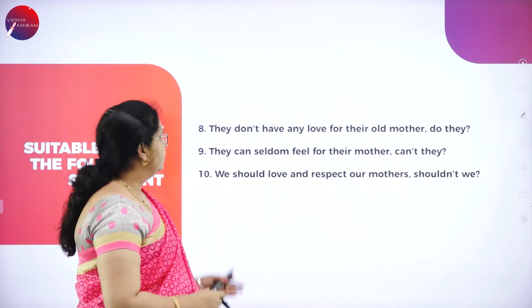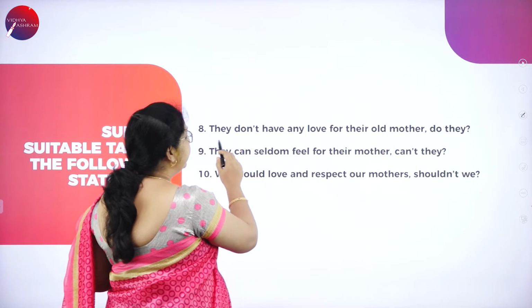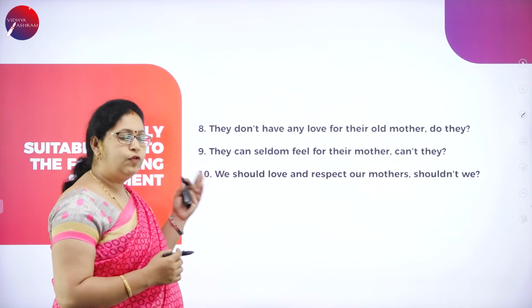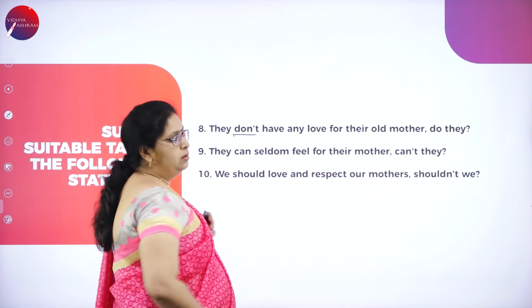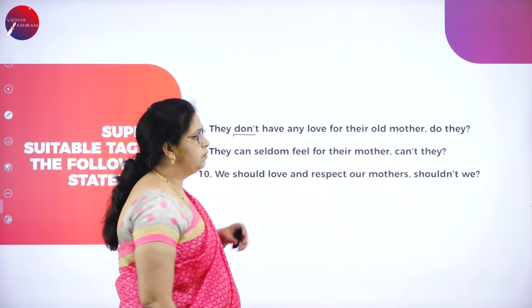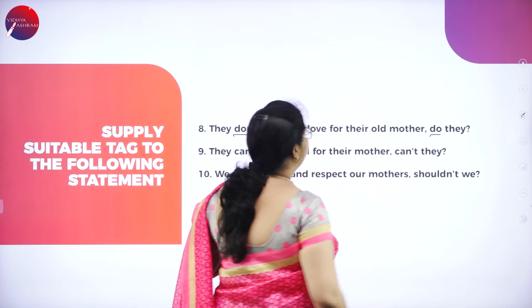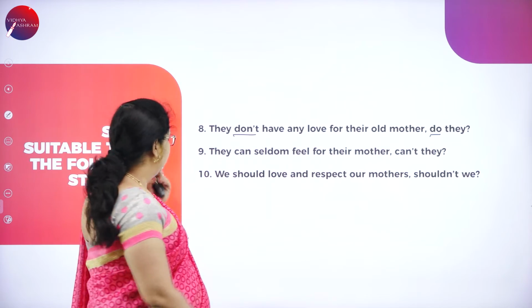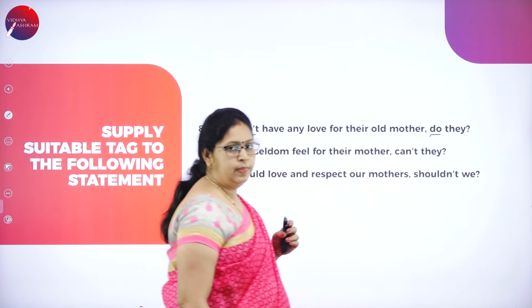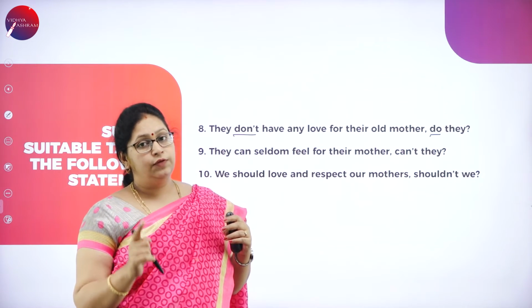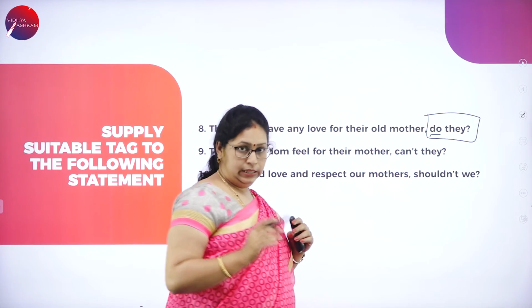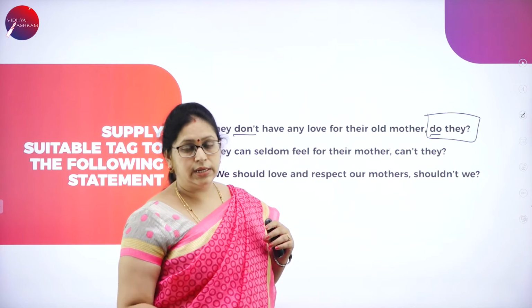A few more. They don't have any love for their old mother. So, the do form is already here, and it is negative. What will we do? We'll use the positive one. We make it do. They will remain the same. They don't have any love for their old mother, do they? Remember, if you write only the tag in the exam, you will